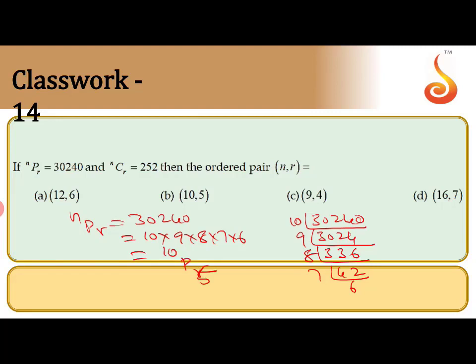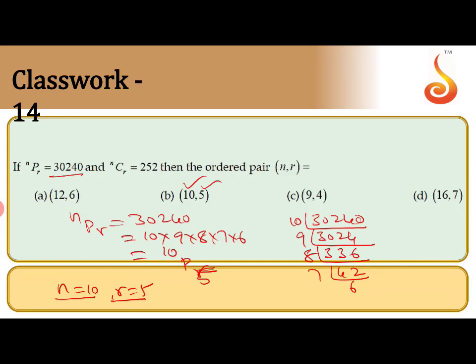10P5. The value of n is 10 and the value of r is 5. So I hope you get this one. When you solve the question, first take 30240. 30240 can be written as 10 into 9 into 8 into 7 into 6, that is 10P5. The value of n is 10, r equals 5. I hope you get this question.